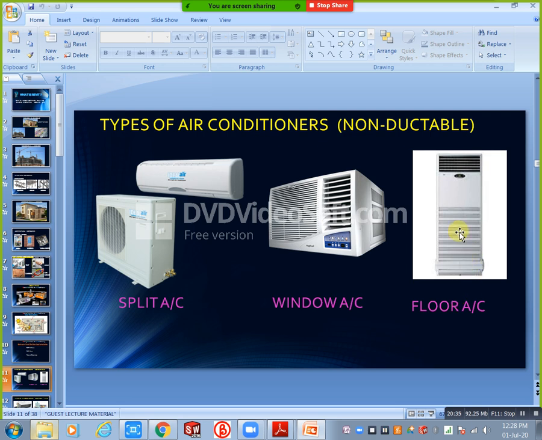This is window. In a window AC we have the indoor and outdoor both in one box. That's why the window AC is a complete single system. But with a split AC system, we need two units. These are all non-ductable. For example, if you need it only for your cabin, your bedroom, your master bedroom, or your living room, you can use these ACs. Only for single rooms. Here we don't need ducts, just some copper pipes from outdoor to indoor.